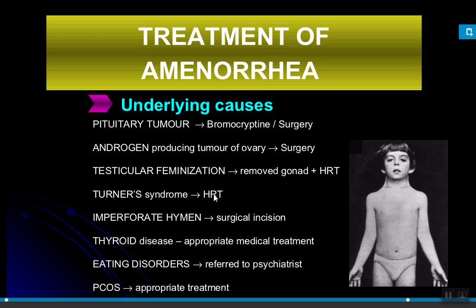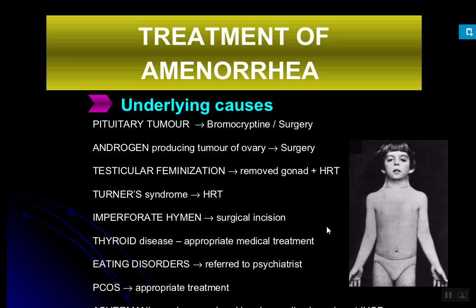If Turner syndrome is there, hormonal replacement therapy is the only treatment. For imperforate hymen, surgical incision is given at the hymen and the collected blood is removed. If thyroid disorders are there, then appropriate medical treatments are given. For eating disorders, that is anorexia nervosa and bulimia nervosa, the patients are referred to a psychiatrist. For PCOS, polycystic ovarian syndrome, appropriate hormonal treatments and surgery can be done.